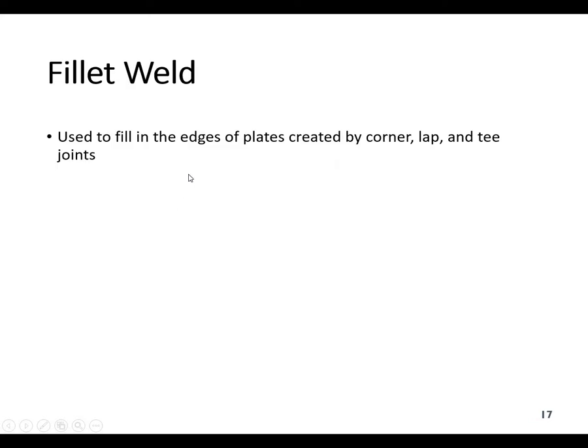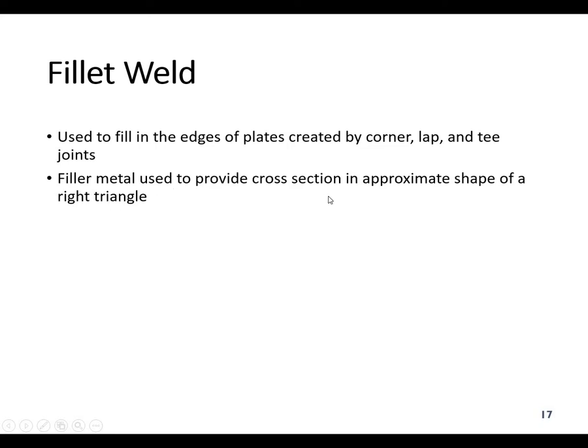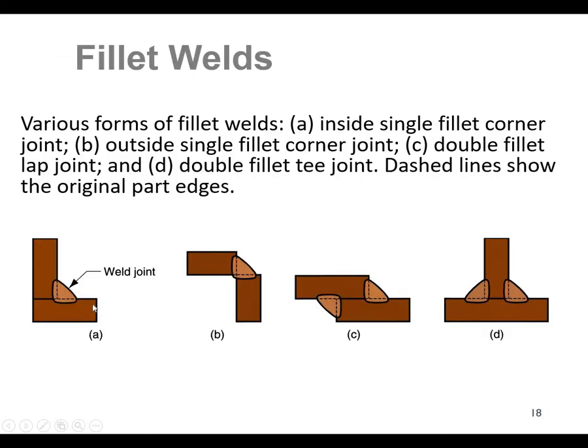The fillet weld is generally used to fill the edges of the plates created by corner, lap or T joints, and in this one the filler material provides a cross section in an approximate shape of a right triangle. For example, here you can see fillet joints. There is a single fillet joint, and an outside single fillet joint. This is the inner side, and there is a double fillet lap joint, because surfaces are having a lap contact. And here is a T joint, but you are having a double fillet T joint because you are joining from both sides. So these are the types of fillet welds.